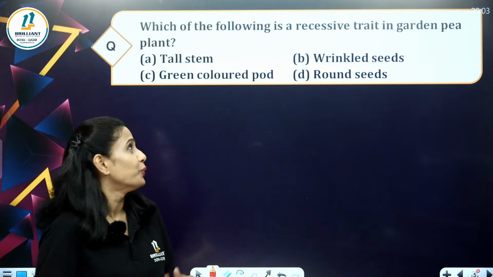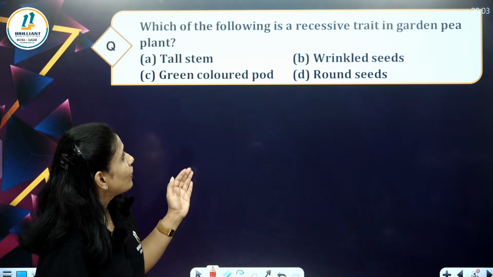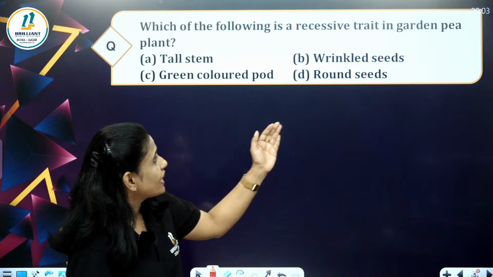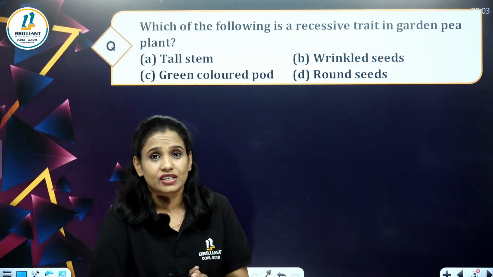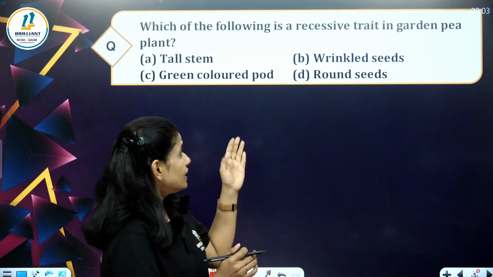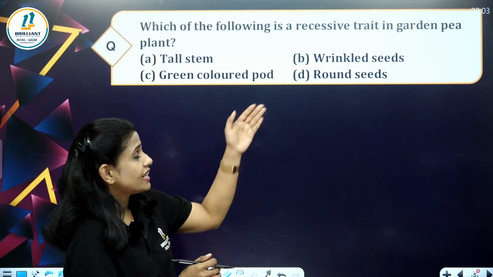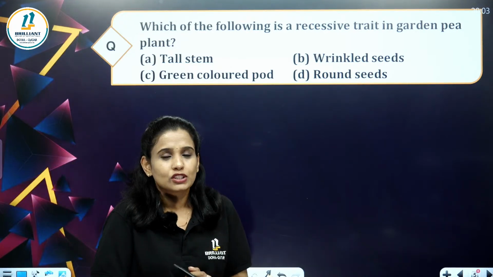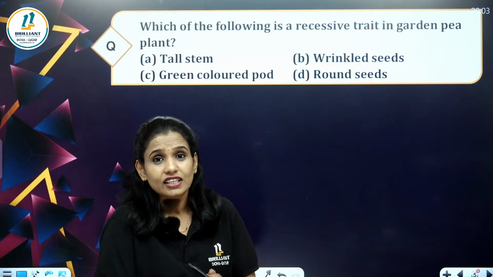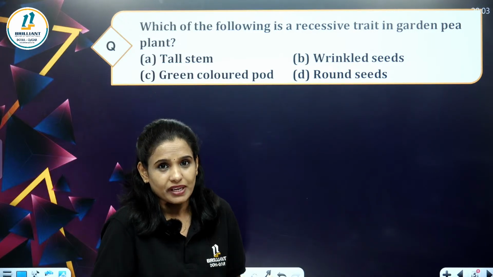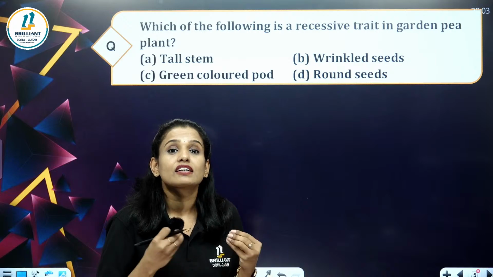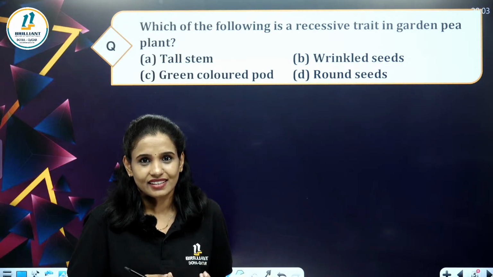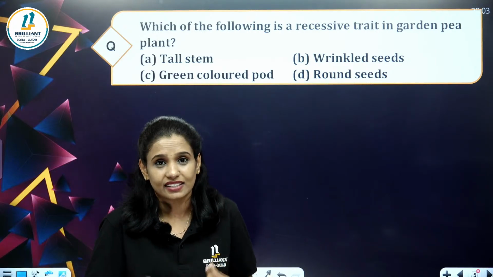Next question for you. Which one of the following is a recessive trait in a garden pea plant? We have learned that in Mendel's experiments, there are 7 contrasting characters.